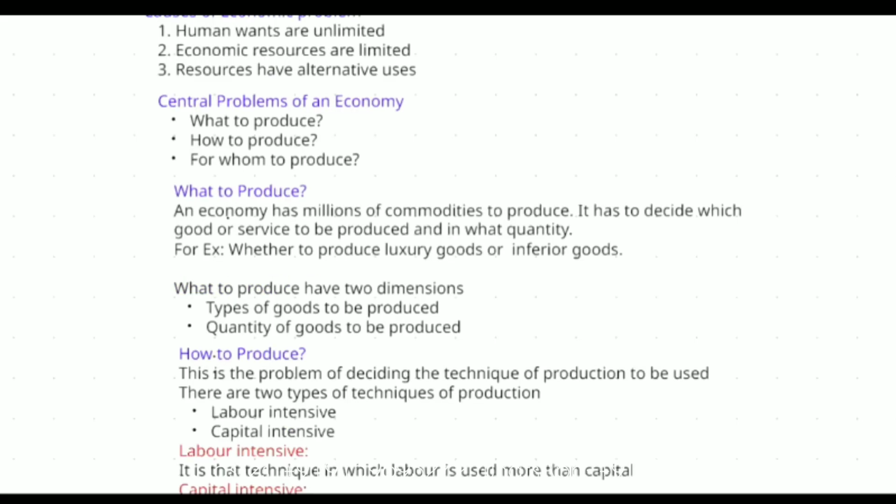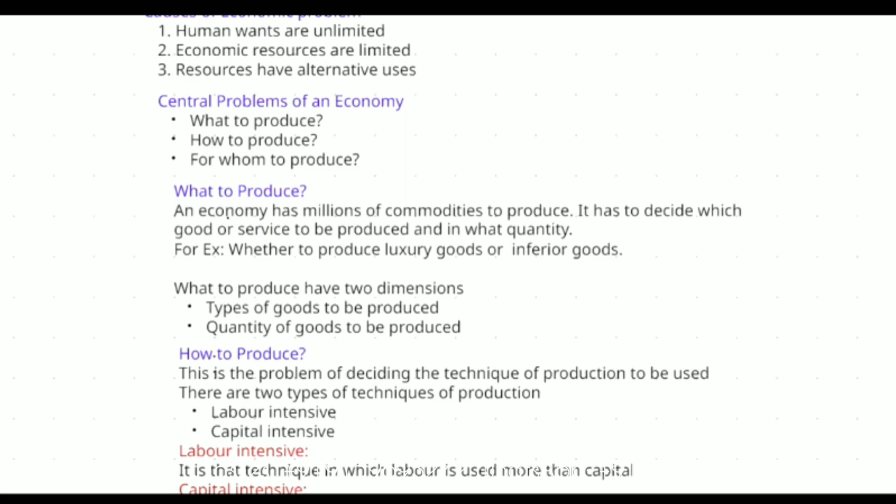This is a major issue. An economy has millions of products to produce. It has to decide which good or service to be produced and in what quantity. This is very important: which good or service to be produced, and in what quantity it has to be produced.